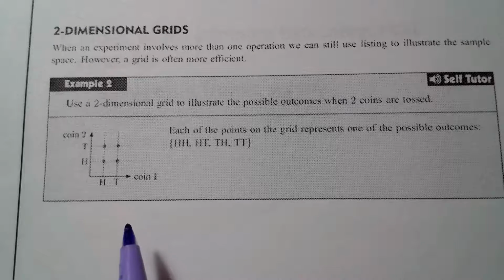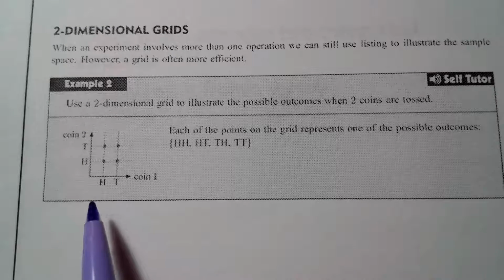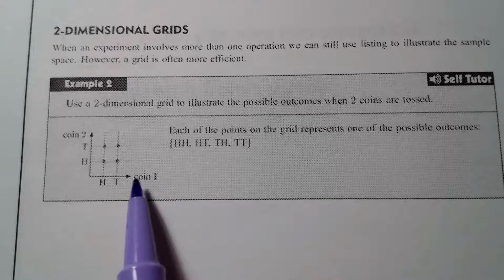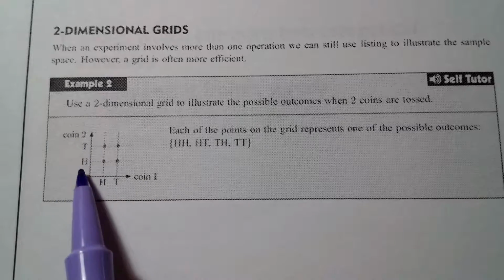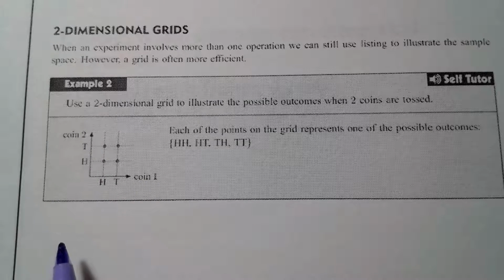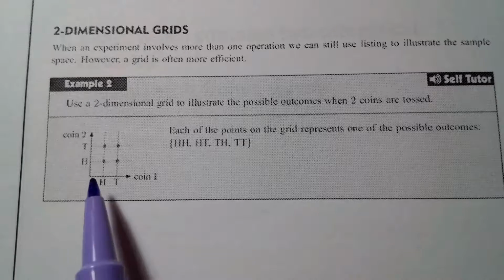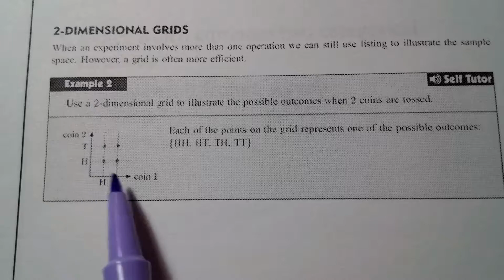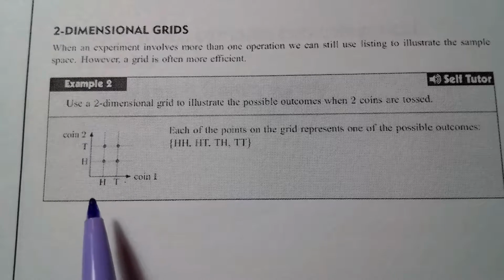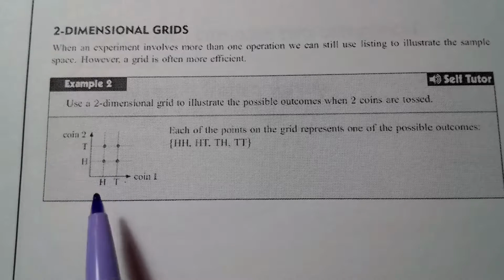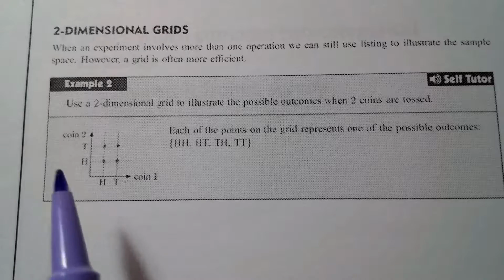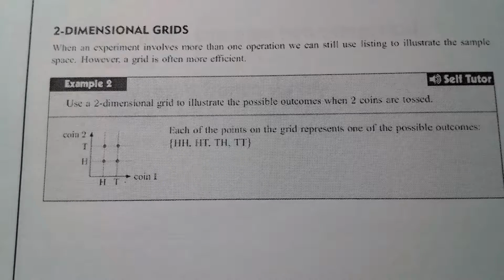But anyway, here, if we toss 2 coins, so we've got coin 1, heads or tails, and coin 2, heads or tails. What are the possible outcomes of tossing these 2 coins? Well, I could get a heads and a heads, and a tail and a tail, right? And I missed one. Head-head, head-tail, tail-head, tail-tail. So these are the 4 possible outcomes in the sample space using a grid.